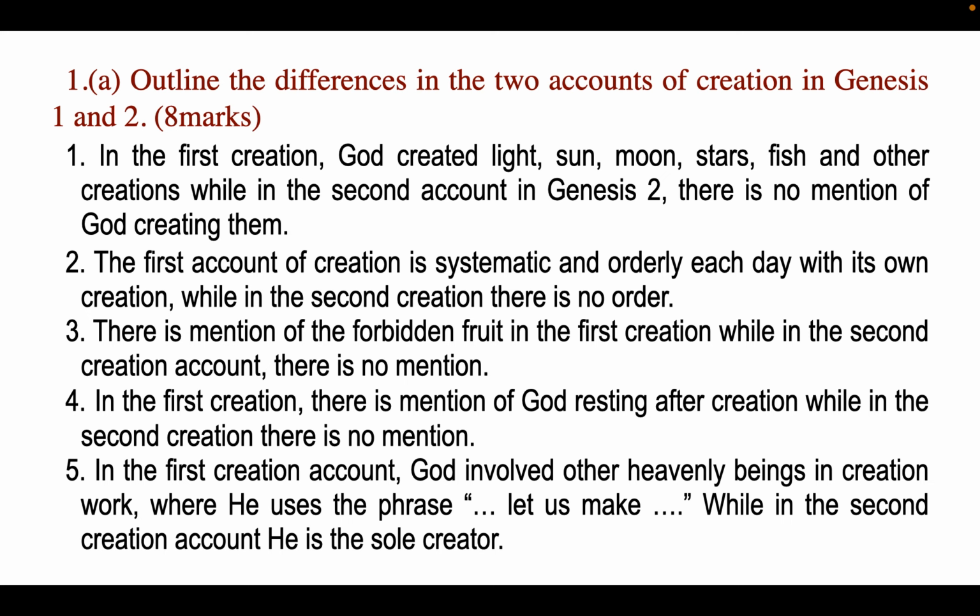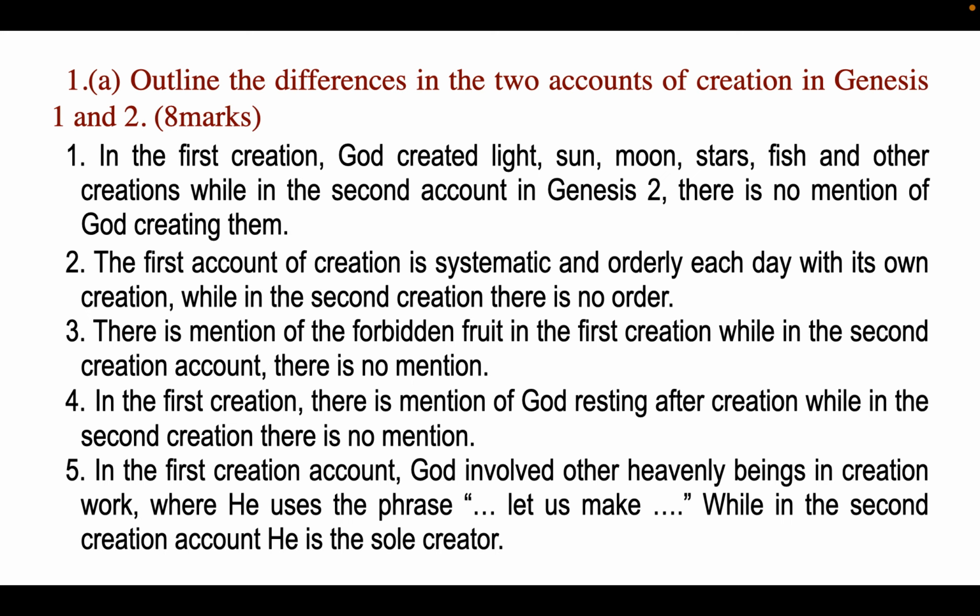In the first creation of Genesis chapter 1, God created light, sun, moon, stars, fish, and other creations, while in the second account in Genesis chapter 2, there is no mention of God creating them. The Garden of Eden is not mentioned in the first creation, while in the second creation account, there is mention of the Garden of Eden and also activities like planting and making of rivers.